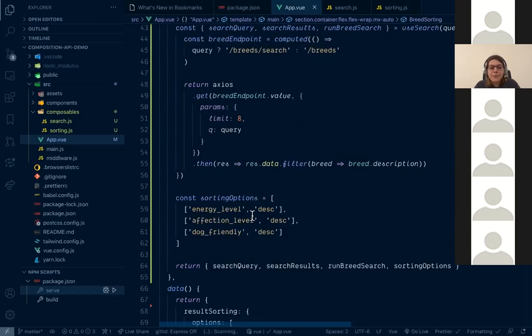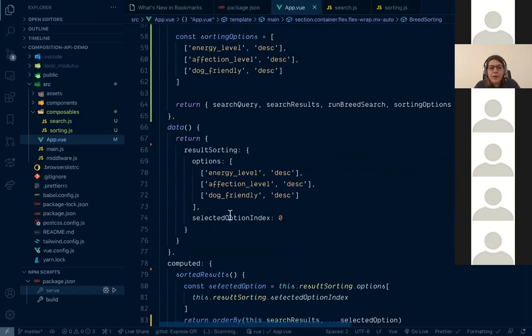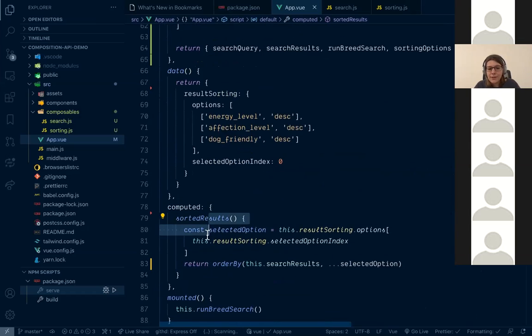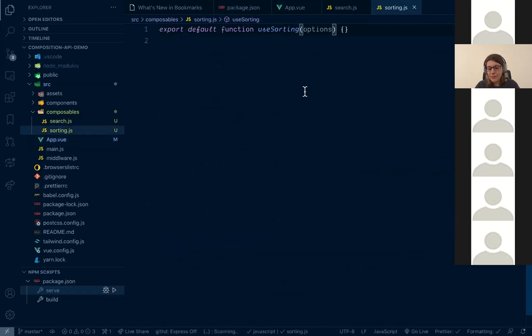What else do we have? To sort something, you can see the logic here. We actually need items to sort. And our items are search results. We don't want to access search in the sorting, obviously. We're separating different logic. So we need to pass something that we call items. Makes sense.